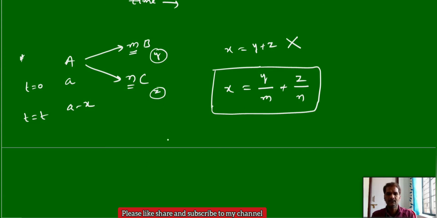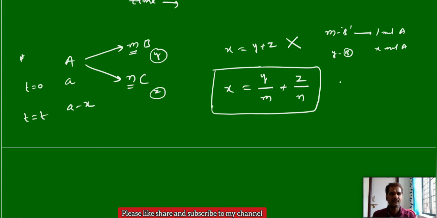Why? Because we can express this according to this, m moles of B can be formed by 1 mole of A according to stoichiometric calculations. Then x moles of A can give y moles of B. Then y moles of B is coming from how much?